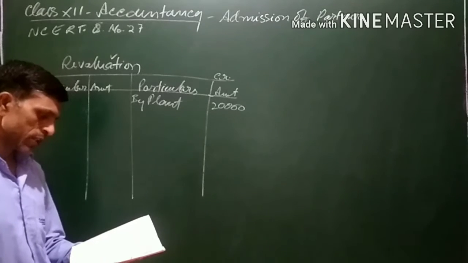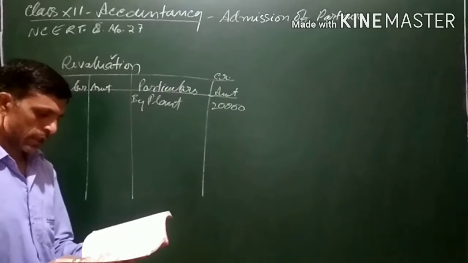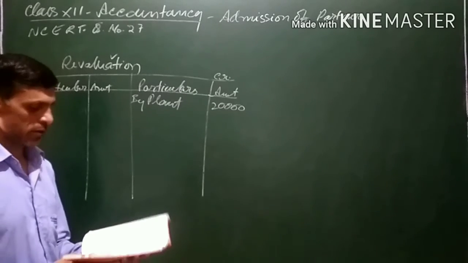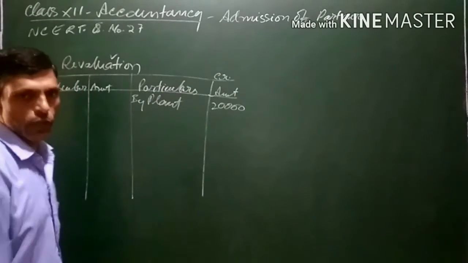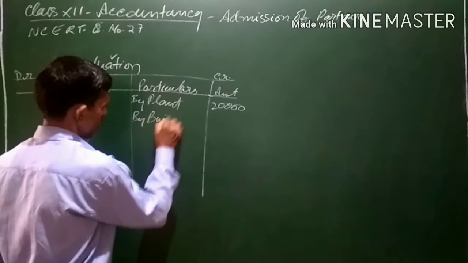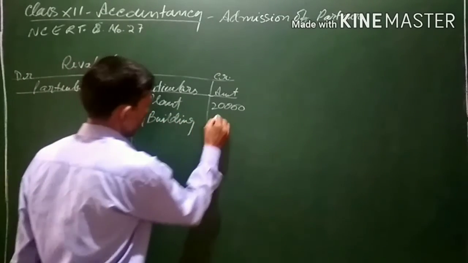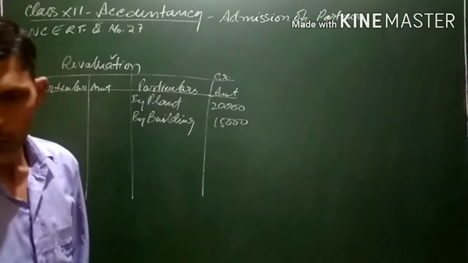Next, the value of building is to be appreciated by 10%. Building value is 1,50,000. 10% is appreciated. So 10% of 1,50,000 is 15,000. So the value of the building is also being appreciated. By building, 15,000 will be the increase in the value of the building.